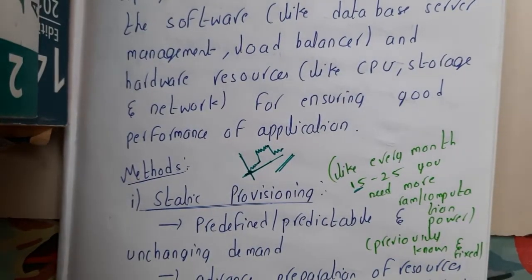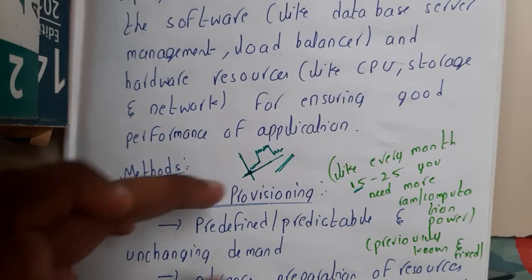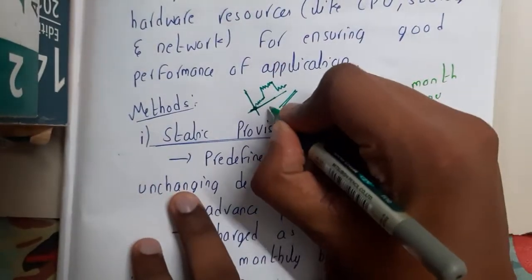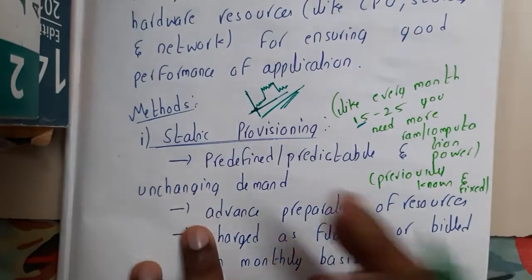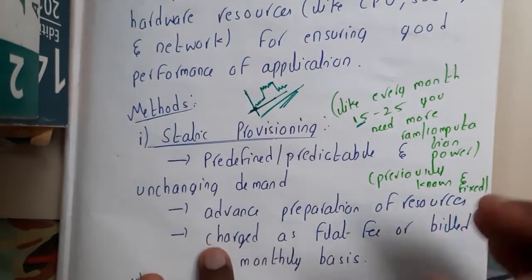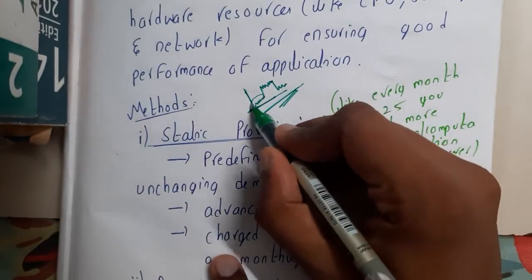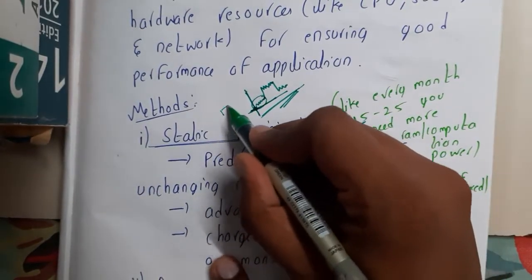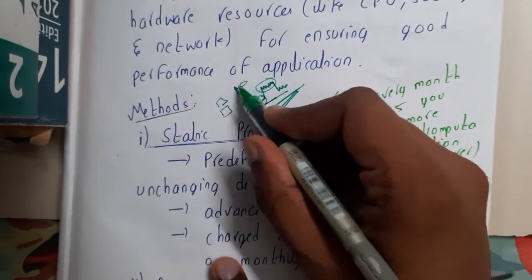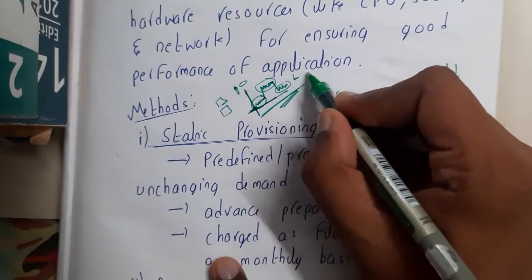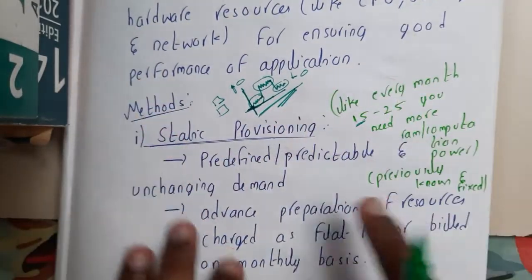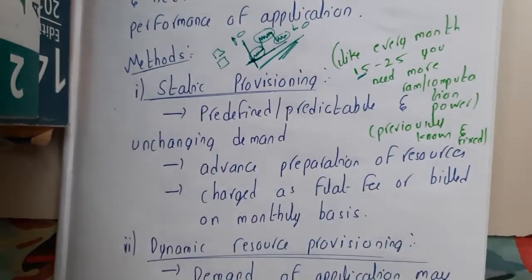So in this situation we might go for static provisioning. Basically you know the exact pattern, right? From when to when it should be in this way. So at this time you can give a prediction like, for these days I need this much RAM and this much space, and in these days I want to increase my RAM by this much, and after that again I want to decrease my RAM this much. So if you know exactly the internal pattern which will happen, you will be going for static provisioning, guys.